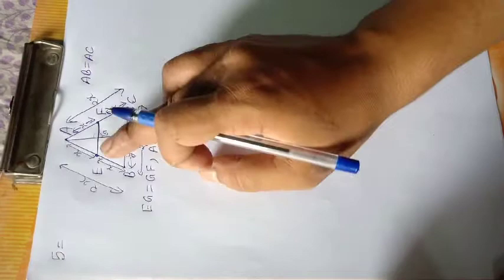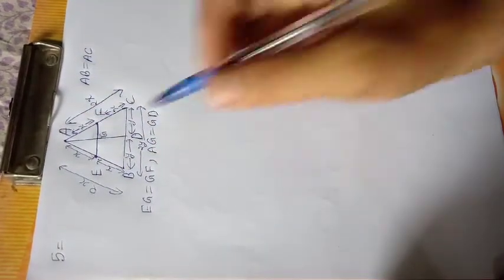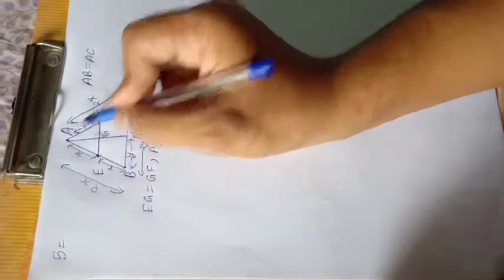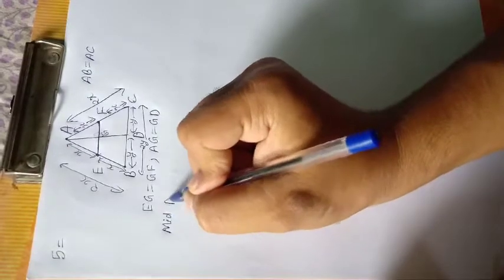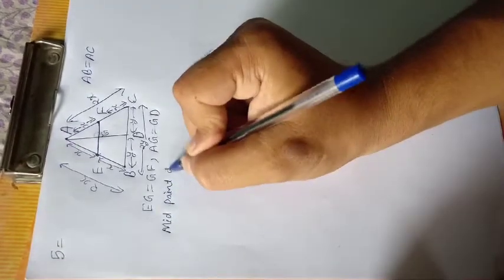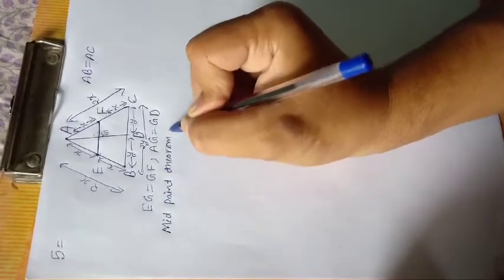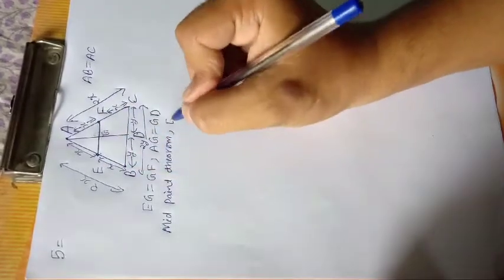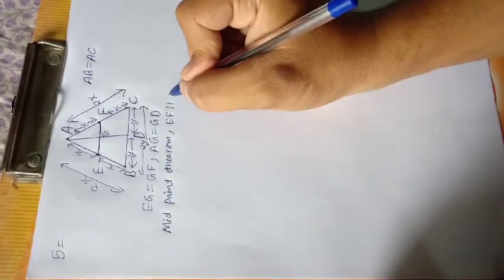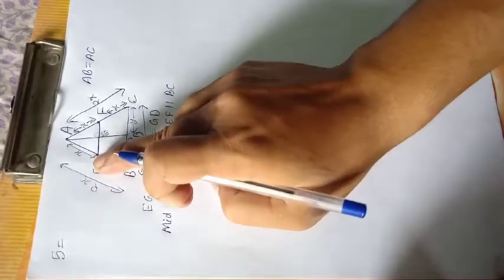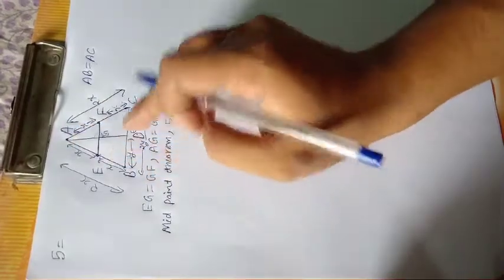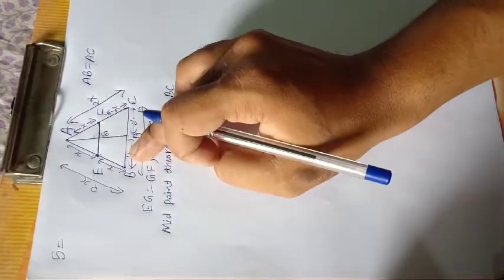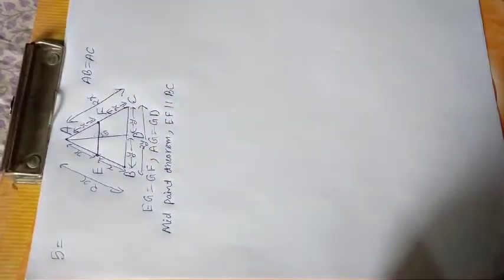Now we have to prove that EG equals GF, and we know that E is the midpoint of AB and F is the midpoint of AC. Then from the midpoint theorem, EF is parallel to BC, because the line joining the midpoints of any two sides of a triangle is parallel to the third side and half of the third side.